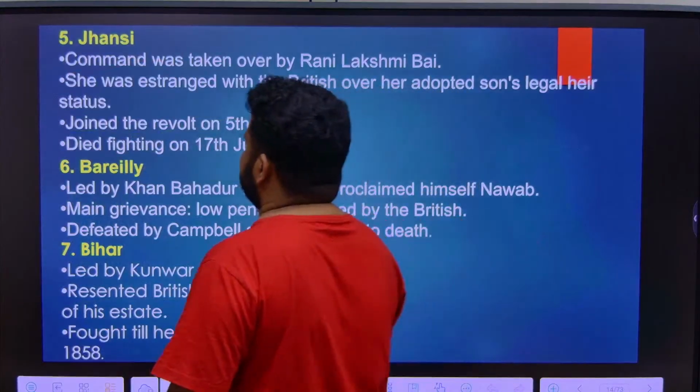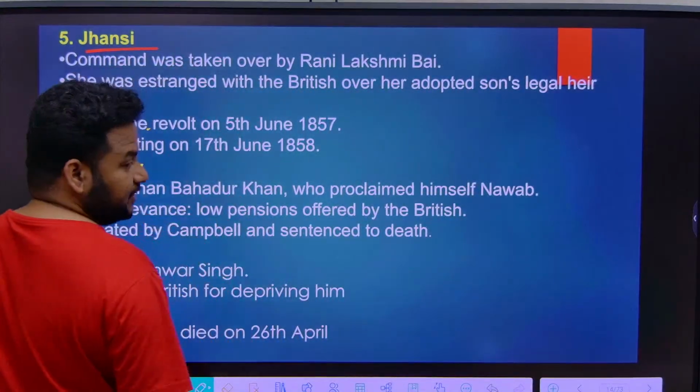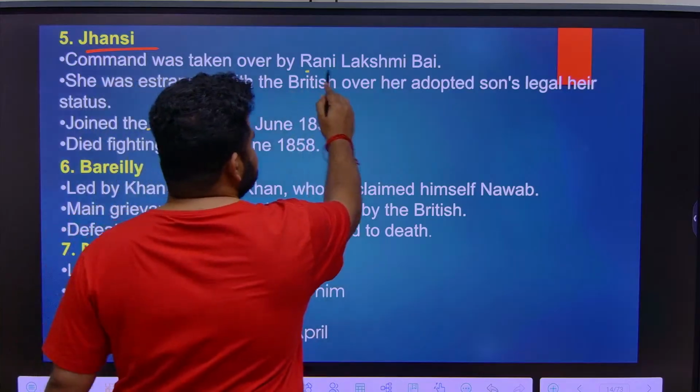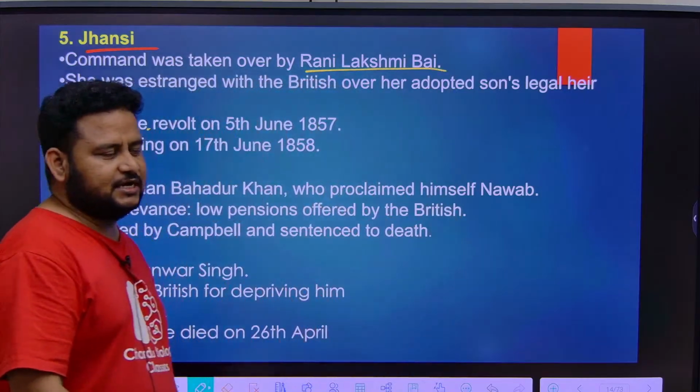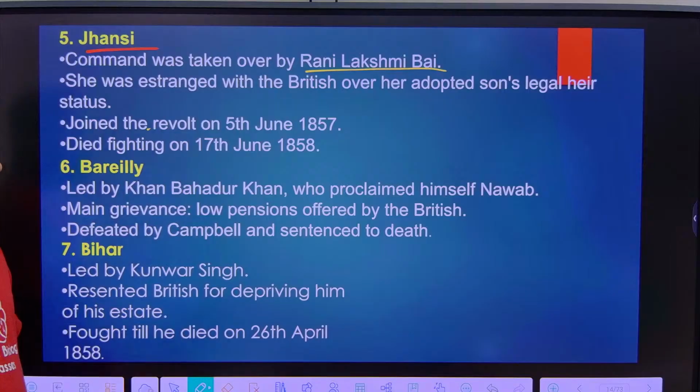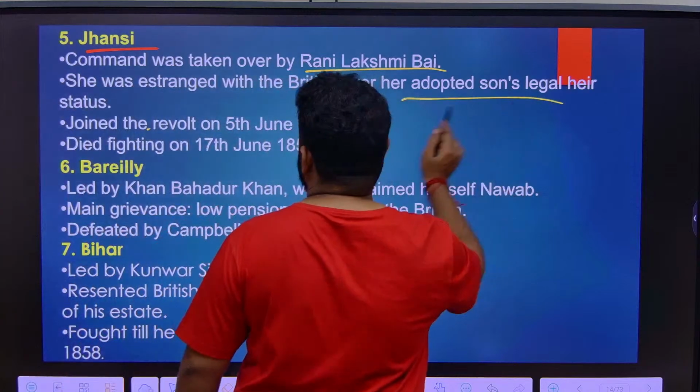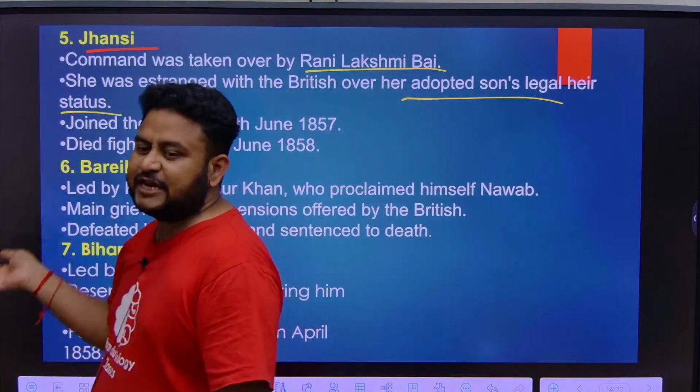Next thing is Jhansi. The word itself says famous personality. Command was taken by Jhansi Rani Lakshmi Bai. This was the person who took over in Jhansi. She was in conflict with the British over her adopted son's legal heir status. Here it is what? Doctrine of lapse.